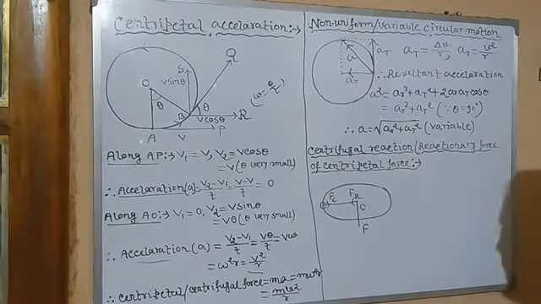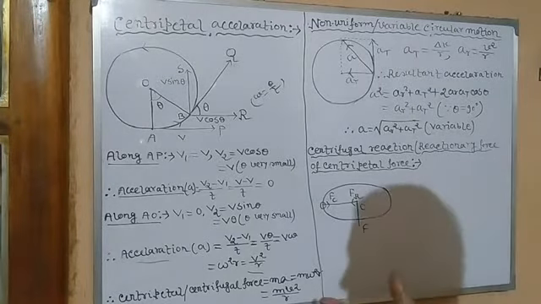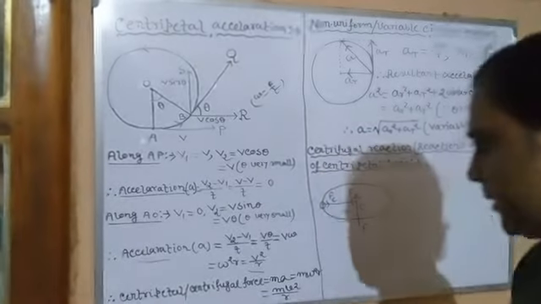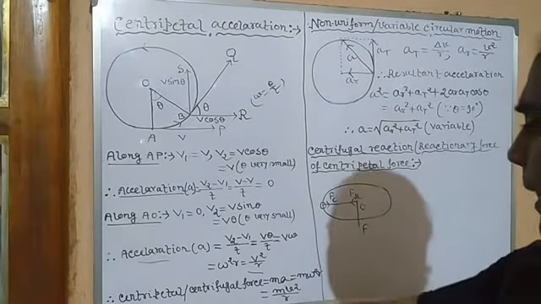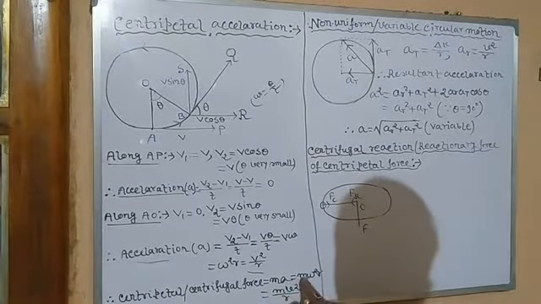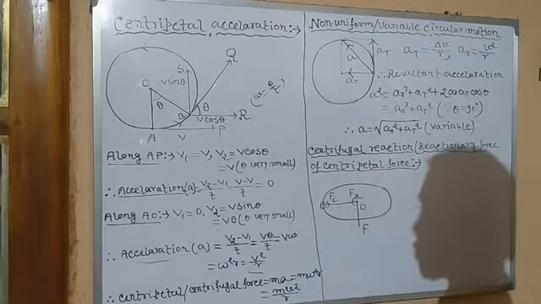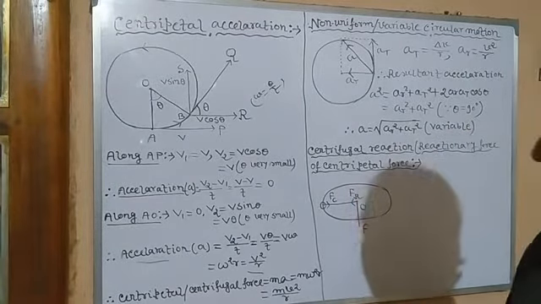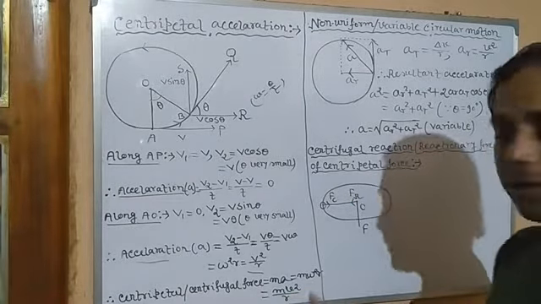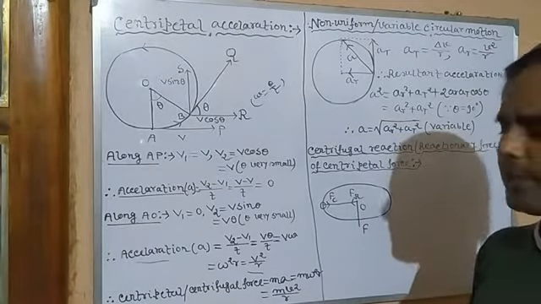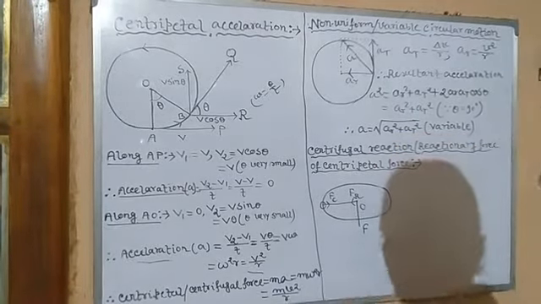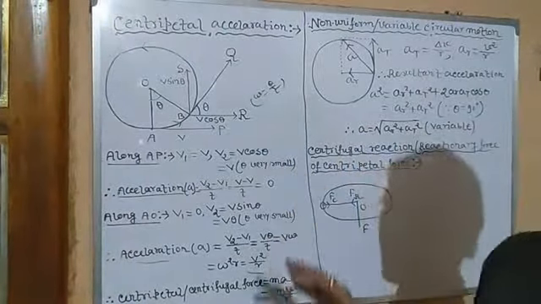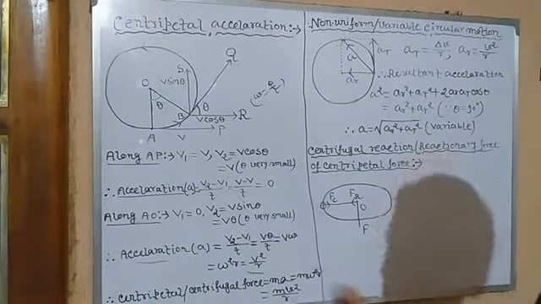Now if we want to find out the centripetal force or centrifugal force, although we know that centrifugal force is an imaginary force, I have prepared another video, you can go through that video. So centripetal force is equal to mass into acceleration, so m omega square r, that is m V square by r. Clear? Centrifugal force is just an imaginary force, whose magnitude is the same as that of centripetal force. So this is the expression of centripetal acceleration and centripetal force, that is m omega square r, m V square by r.